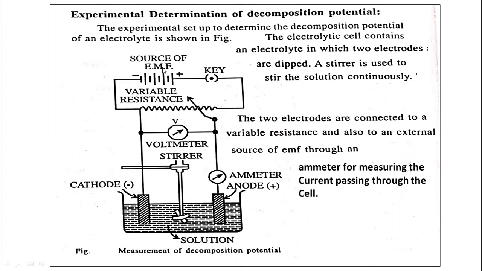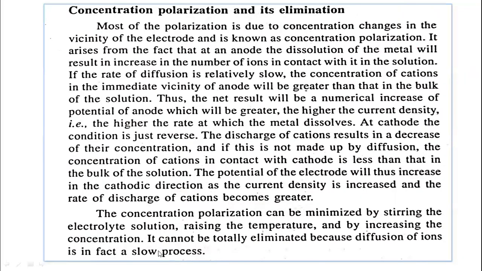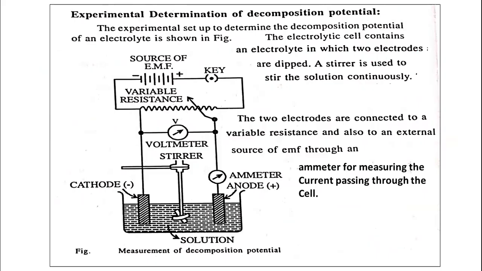The experimental setup to determine the decomposition potential of an electrolyte is shown in the figure. You can see here, the electrolytic cell contains an electrolyte, whatever the electrolyte: sulfuric acid, hydrochloric acid, copper sulfate, zinc sulfate, such electrolytes are taken here. A stirrer is used to stir the solution continuously. We have to stir the solution to minimize the concentration polarization.